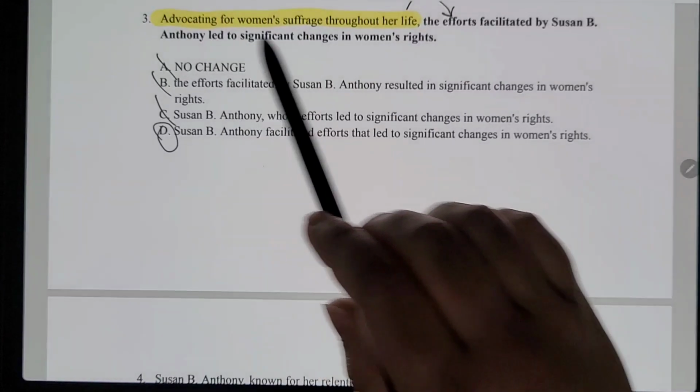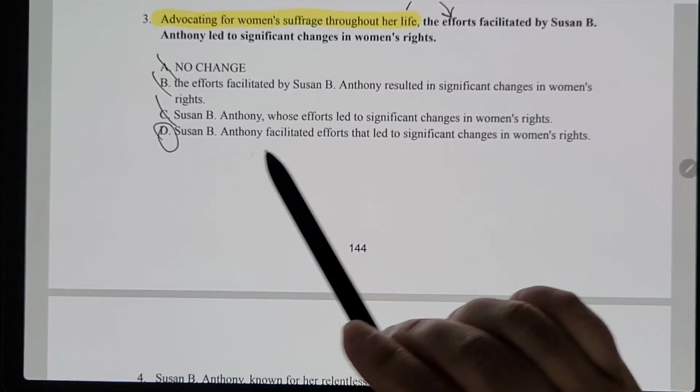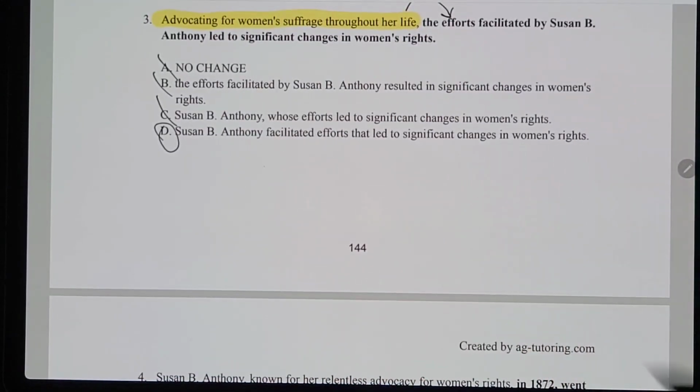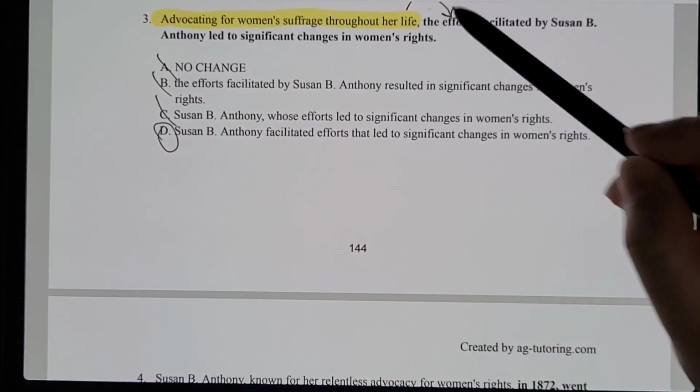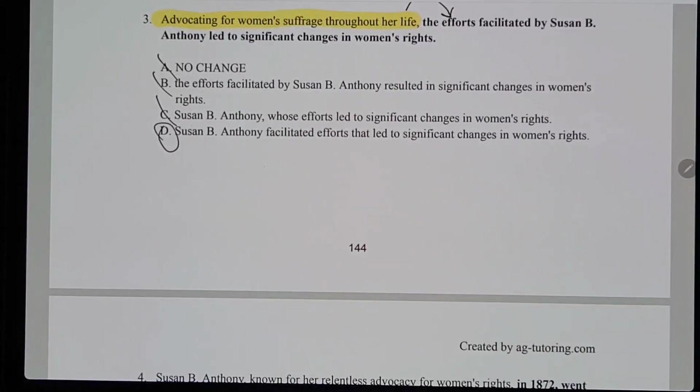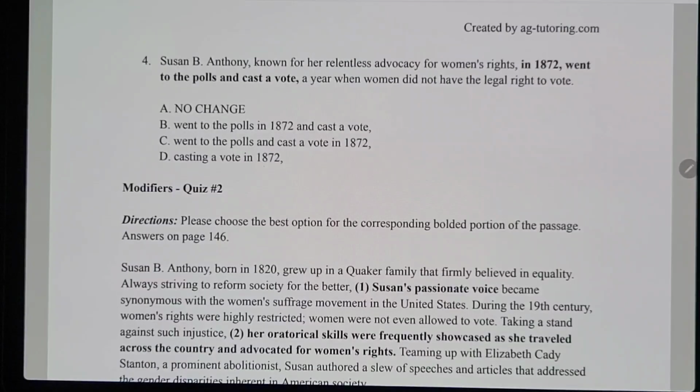So then it would say "advocating for women's suffrage throughout her life, Susan B. Anthony facilitated efforts that led to significant changes in women's rights." That's a complete sentence, and after the introductory phrase, we are following it up with the correct subject of Susan B. Anthony. So now let's talk about number 4.